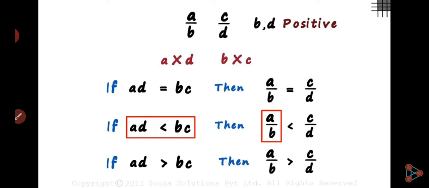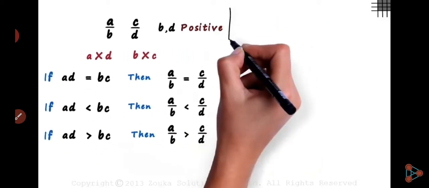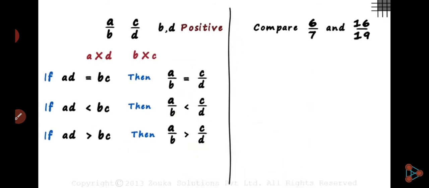Understand? Now, let's compare those two numbers, 6 by 7 and 16 by 19. First cross multiply them: 6 into 19 and 7 into 16.